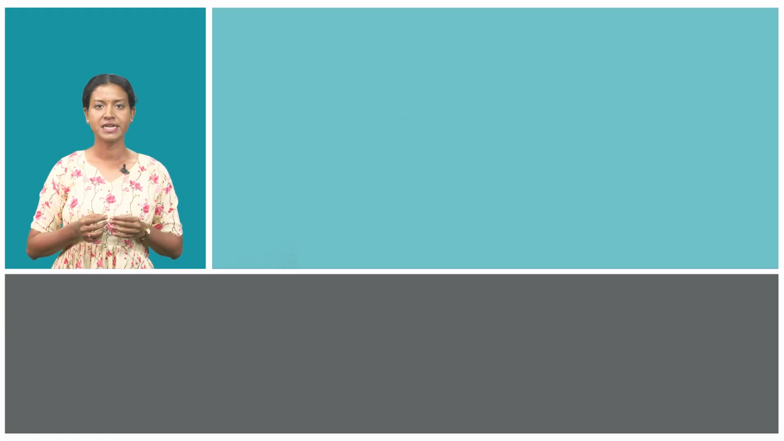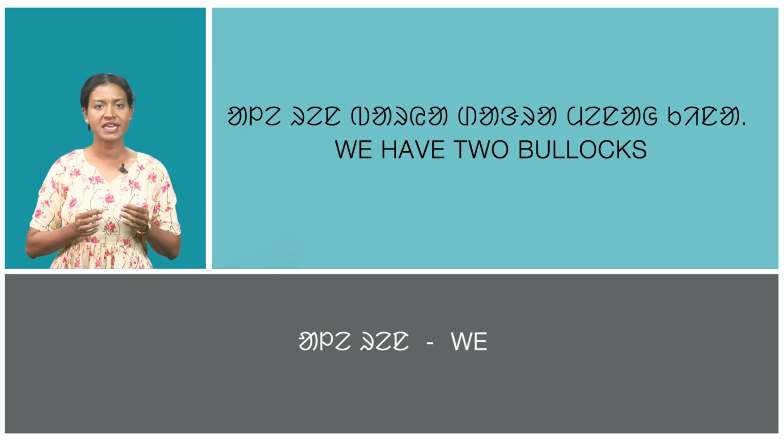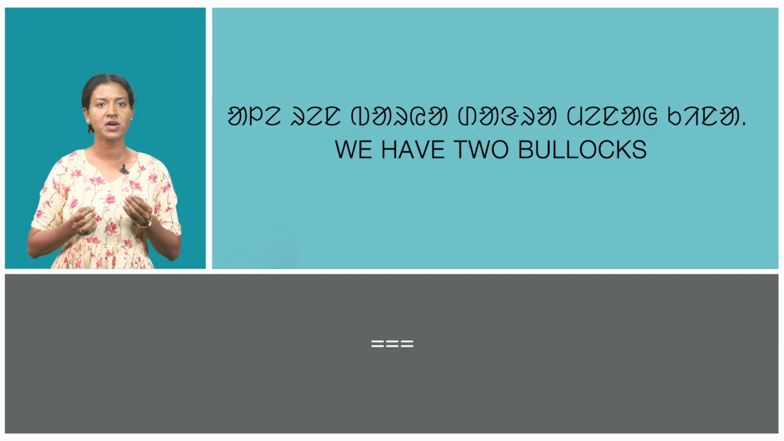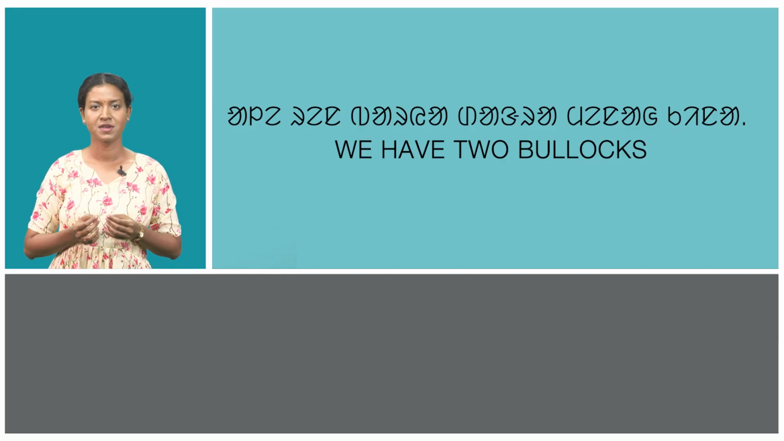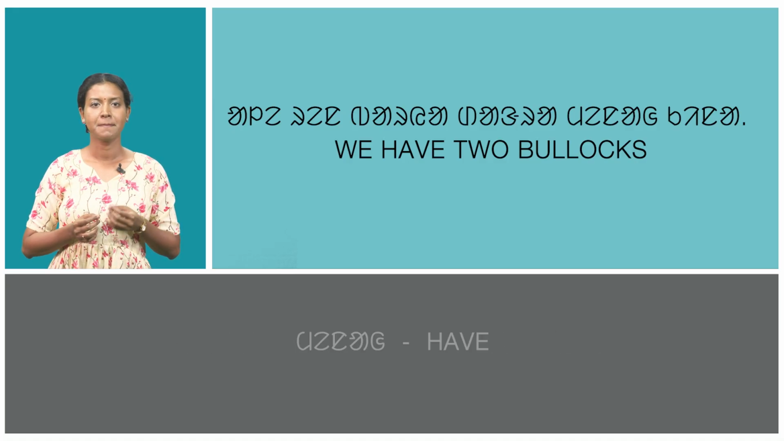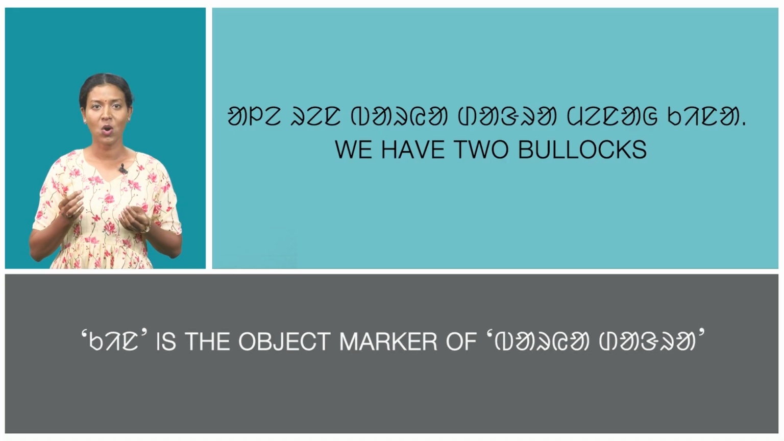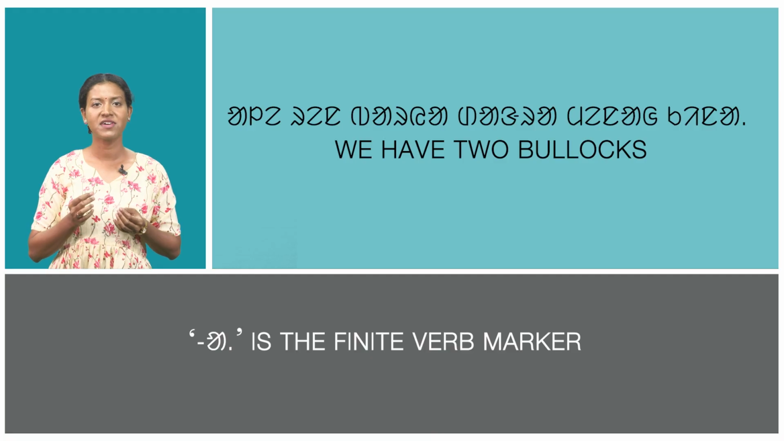In the second sentence, Aleren baria dangra menakina, which means we have two bullocks. Here, Aleren means we. It is the first person plural number possessive pronoun for animate. Baria dangra means two bullocks. Mena means have. Kin is the object marker of baria dangra. A is the finite verb marker.